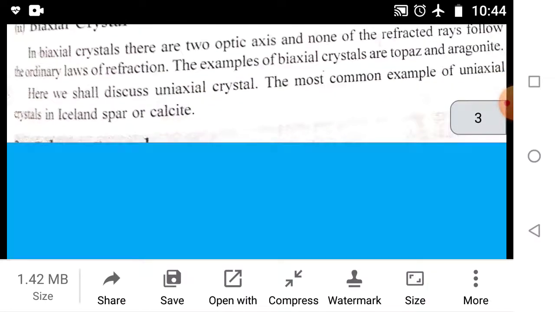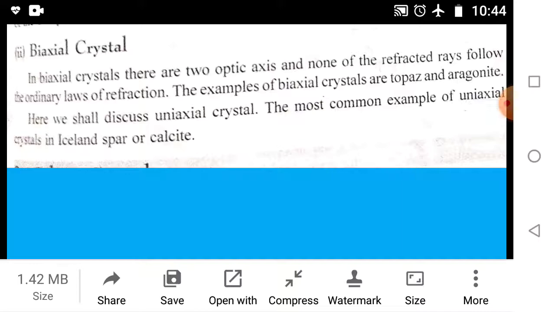The second type of crystal is the biaxial crystal. In biaxial crystals, there are two optic axes and none of the refracted rays follows the ordinary law of refraction. Examples of biaxial crystals are topaz and aragonite. Here we shall discuss the uniaxial crystal. The most common example of a uniaxial crystal is Iceland spar or calcite.